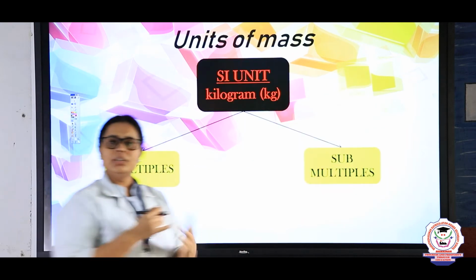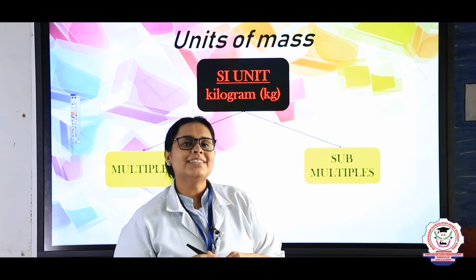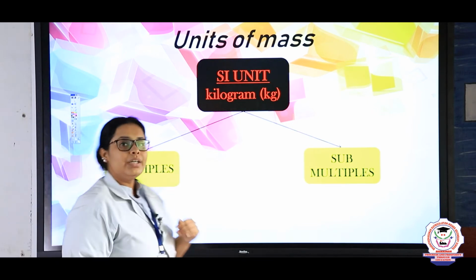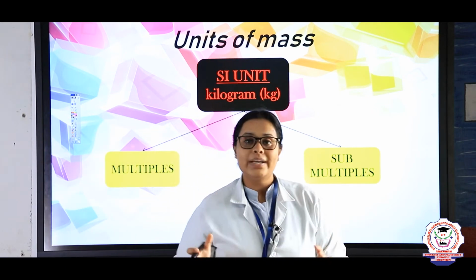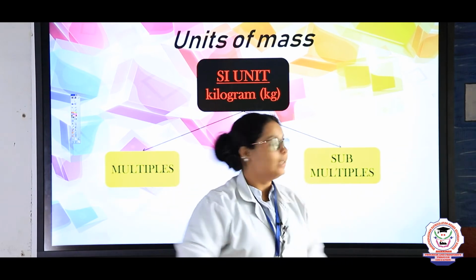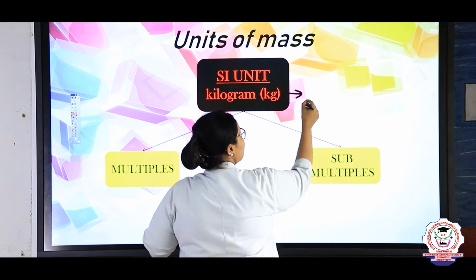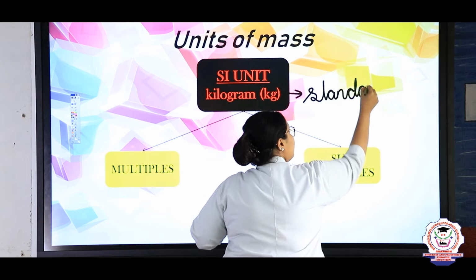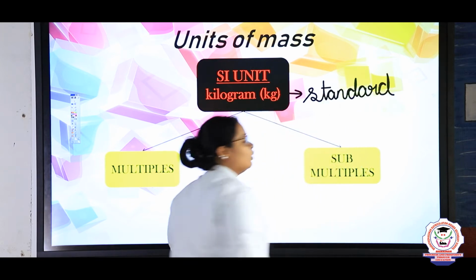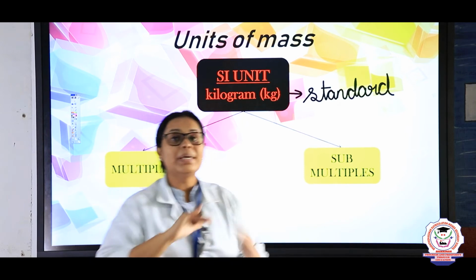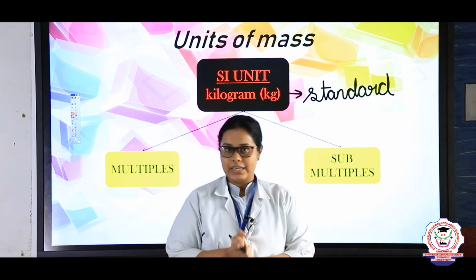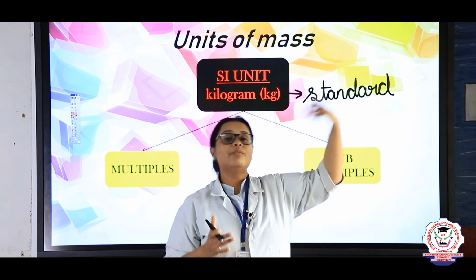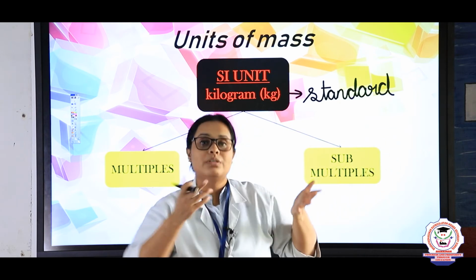Now let's see what the units of balance are, right? What is balance, children? Balance is mass. Whenever you are talking about the unit of mass, the SI unit means it is a standard weight which will be followed all over the world. So what is SI? SI is standard. Only if this standard unit is followed all over the world will the weighing be equal, right? For example, if I am standing here in India and I say my weight is this many kgs or grams, and someone in a foreign country says their weight is in pounds, right?